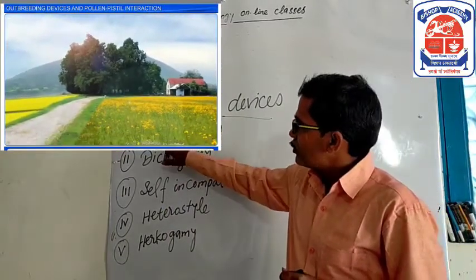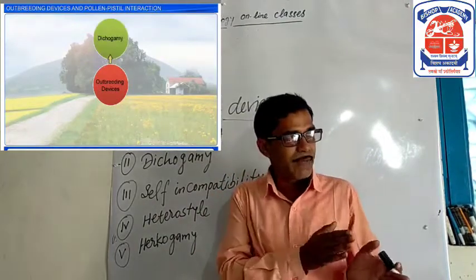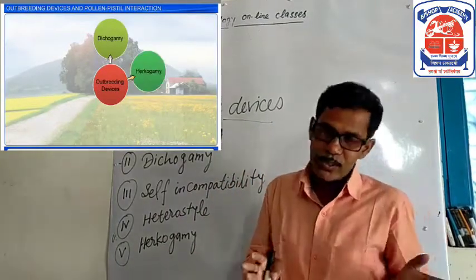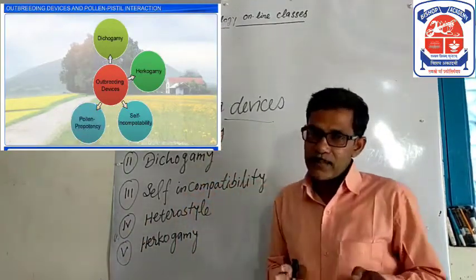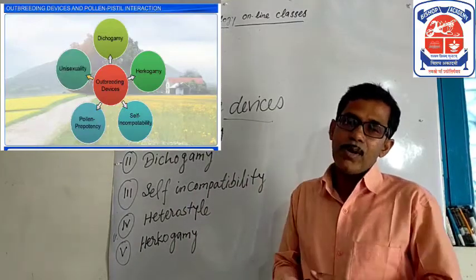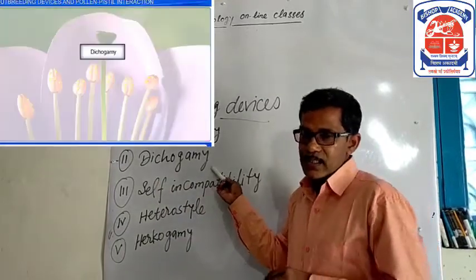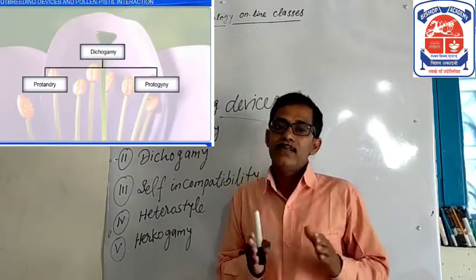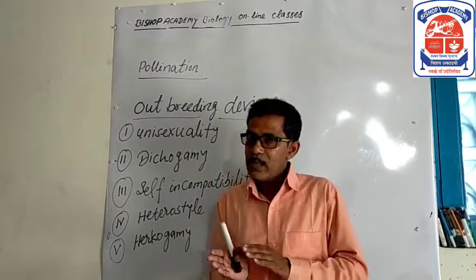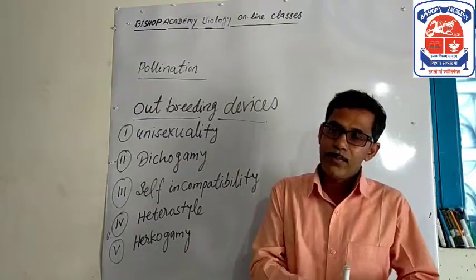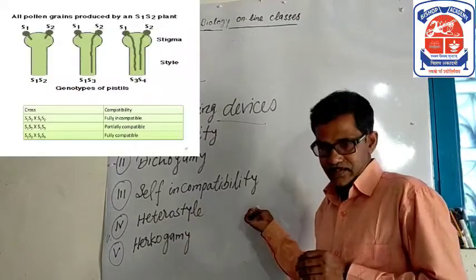These are, first, unisexuality. Flowers are unisexual, meaning male gametes and female gametes are produced in different flowers, so cross-pollination takes place and it prevents self-pollination. Second, dichogamy. In such cases, male and female parts mature at different times, to prevent self-pollination and encourage cross-pollination. Third, self-incompatibility.